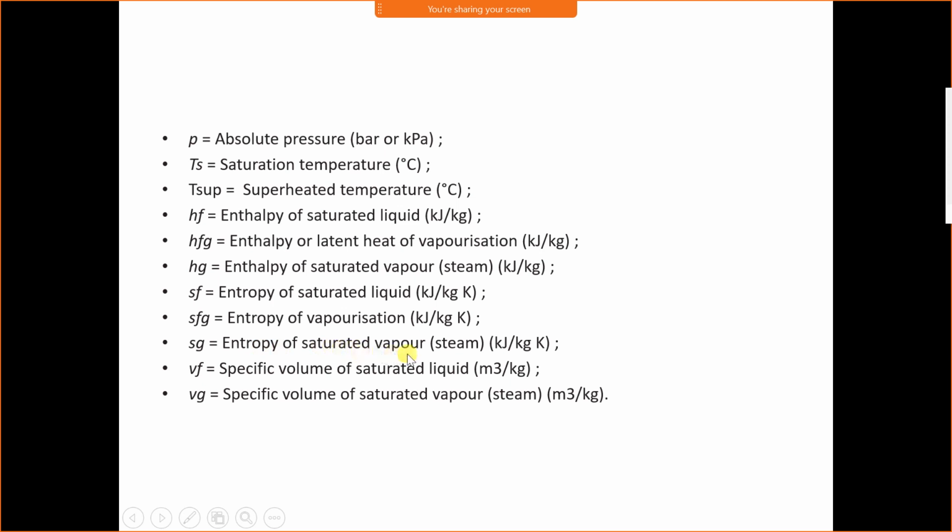Sg is the entropy of saturated vapor. Vf is the specific volume of saturated liquid, and Vg is the specific volume of saturated vapor. Now H sup stands for enthalpy of superheated steam, S sup stands for entropy of superheated steam, and V sup stands for specific volume of superheated steam.